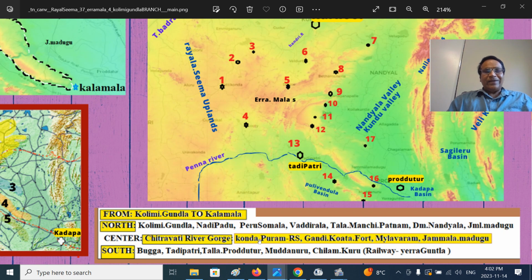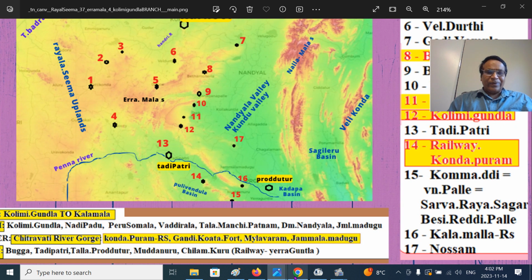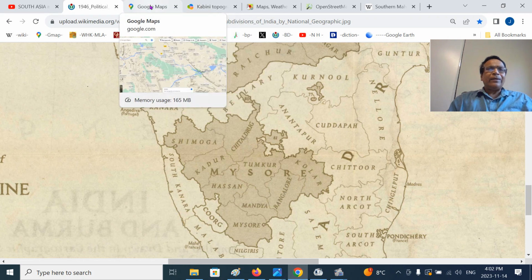This is the Chitravati river; the Penna river cuts this branch at the far eastern side. That is the Chitravati river gorge. That is the Gandikota historical fort, a major fort ruled by the Pemasani Nayaks, who were tributaries of the Vijayanagara emperors, and the Mailavaram Dam, and that is the Gandikota project. On the south is Tadipatri town and Talaprodutur, Muddanur, and Chilamkur, and the railway station at Erraguntla. That is the part we are talking about today, and we can go and look at them.